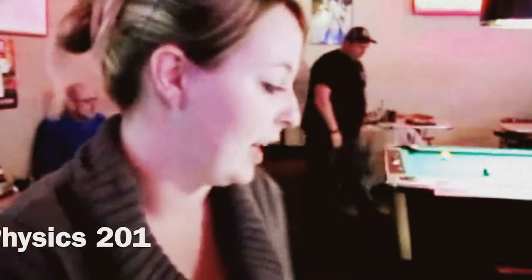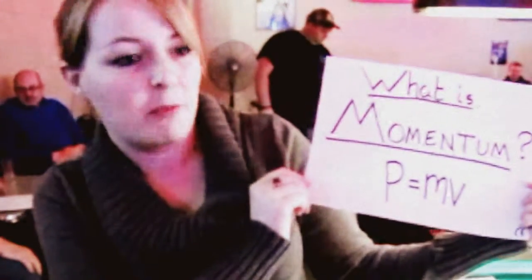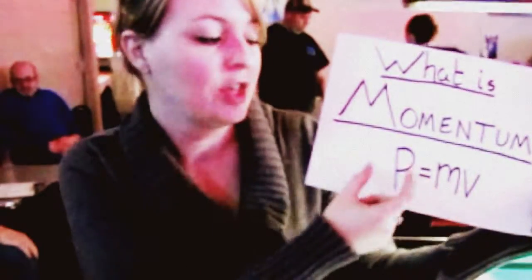What is momentum, you might ask? Momentum is a quantifying way of describing motion. It is described in mathematical terms as p equals mv. If you have the mass of an object times how fast it goes, you get a number that is representative of momentum. It is one of the only vector quantities that does not have a unit.